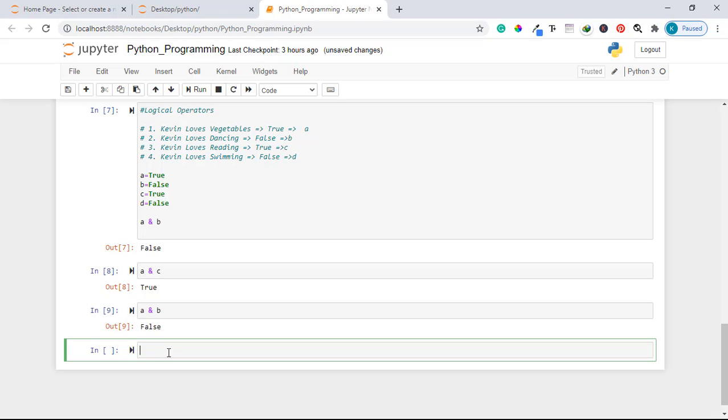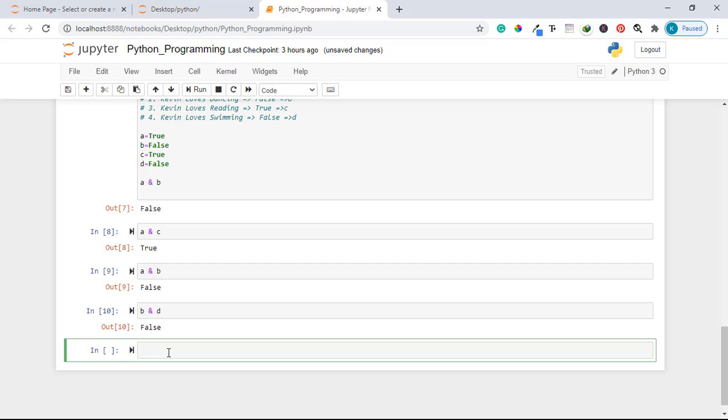And again, if I say Kevin loves dancing, which is a false statement, and Kevin loves swimming, which is also a false statement, this evaluates to a false statement because I do not love both of the things which have been mentioned. So I want you to notice that while using the AND operator, it only evaluates to true if both of the statements A and B are true.